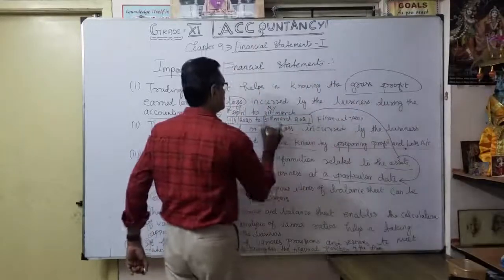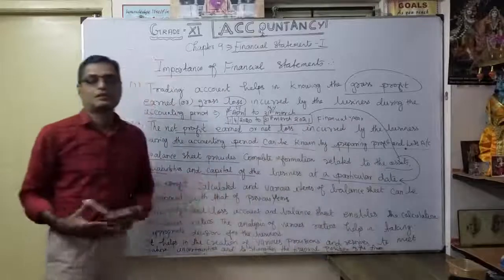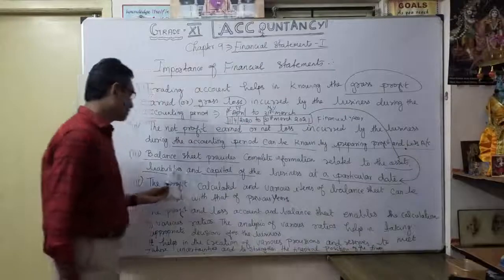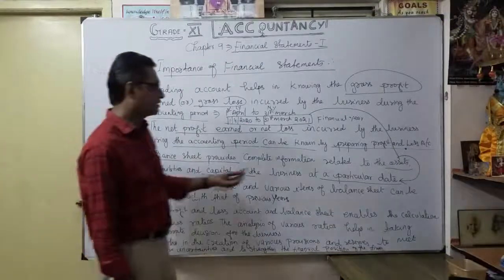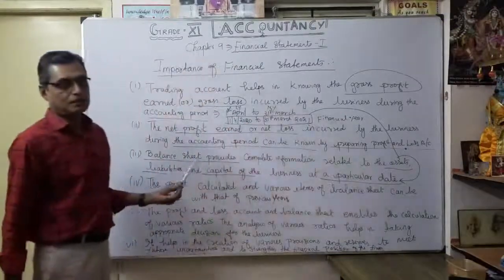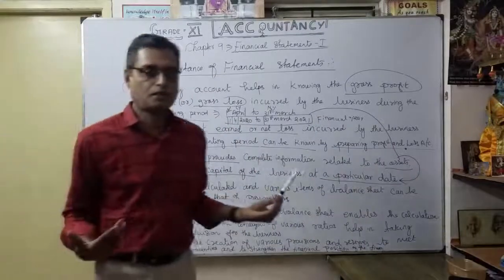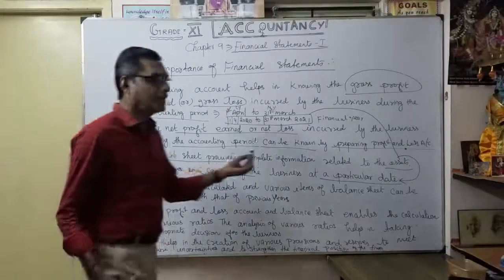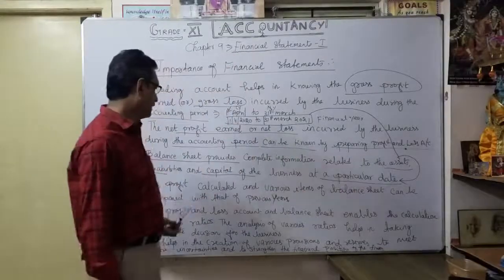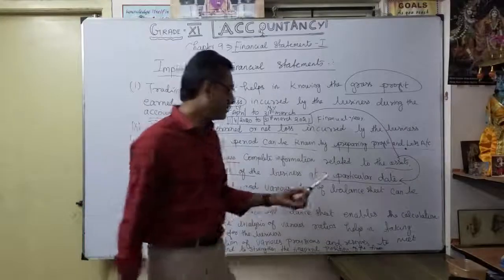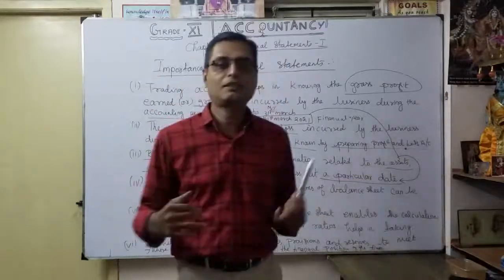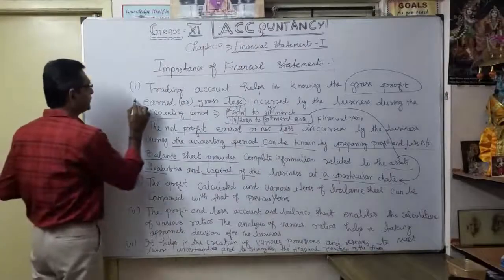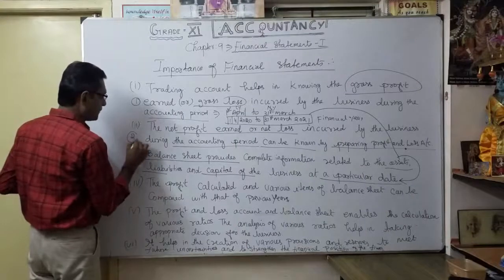31st March. After the March, what is our financial position of the company? What are the assets of the company, or even a partnership company also. So okay, different types of organization. So what are the assets, then liabilities and capital of the business at a particular date? On the date, what is the position? That's what we are going to prepare, the balance sheet. You understood? This is statement number 1, statement number 2, statement number 3.